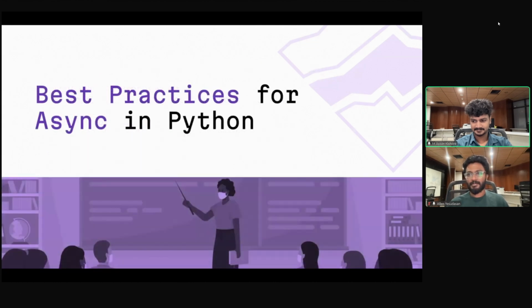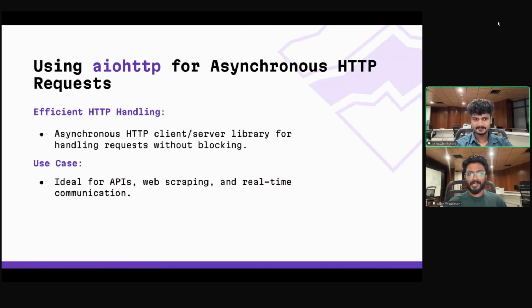Now let's discuss some of the best practices while using async in Python. First is a package called aiohttp. Traditionally, for making any web request or API request in Python, we use the requests package. But if you are making a higher number of requests, it's not preferred because the requests package is blocking.